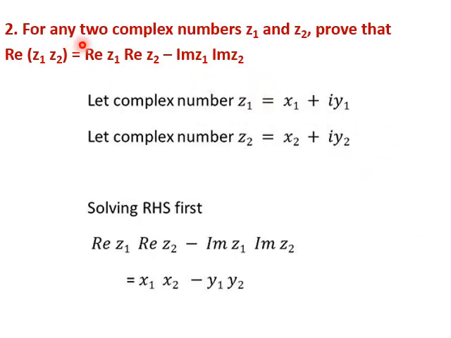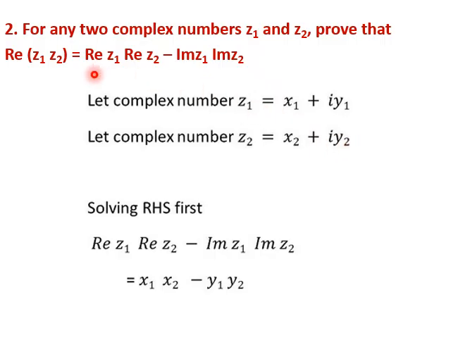In this problem, for any two complex numbers z1 and z2, prove that the real part of z1 into z2 is equal to real part of z1 into real part of z2 minus imaginary part of z1 into imaginary part of z2. So how do we prove this? We take two complex numbers. Assume any two complex numbers z1 equal to x1 plus iy1 and z2 equal to x2 plus iy2.